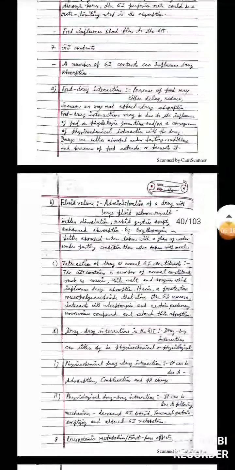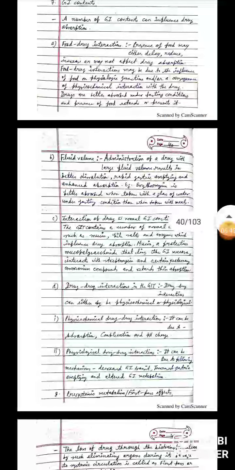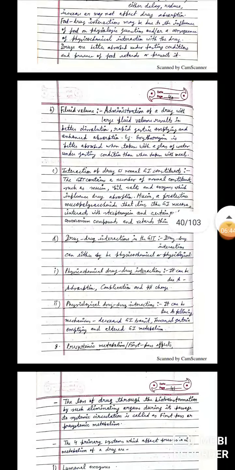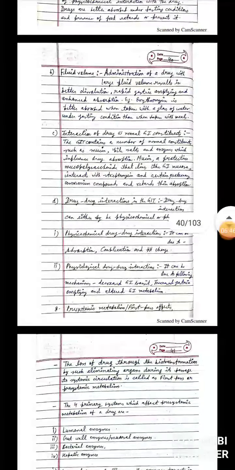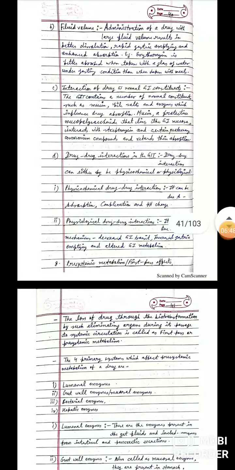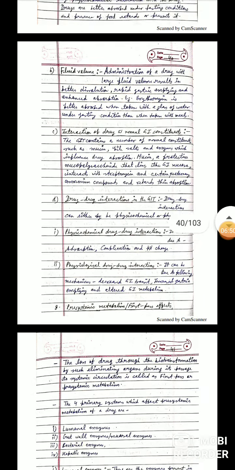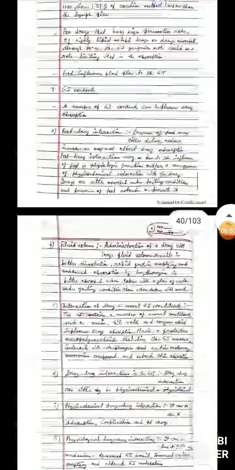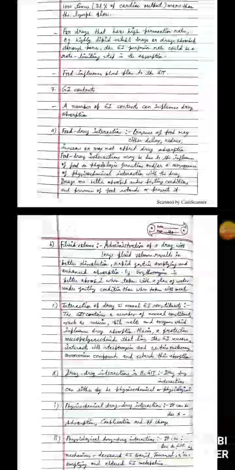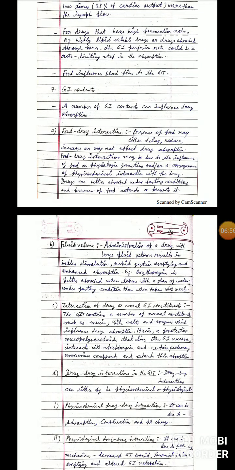GI content is affected by food drug interaction, fluid volume, and interaction of drug with the normal GI constituents. For the food drug interaction, the presence of food may delay, reduce, or increase, or may not affect, the drug absorption.